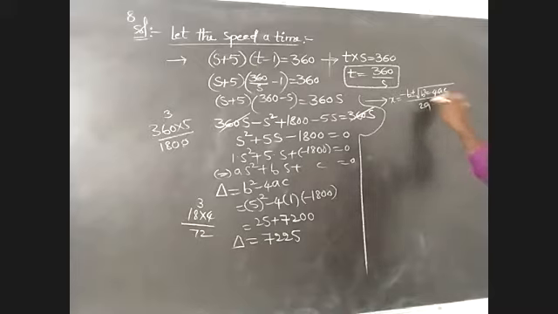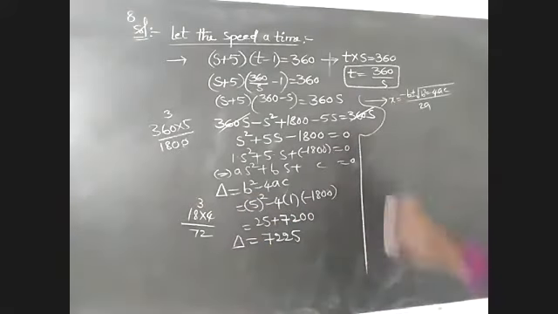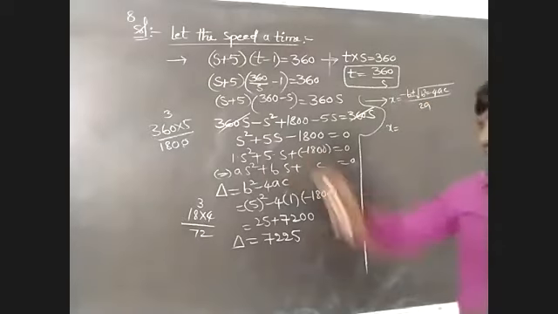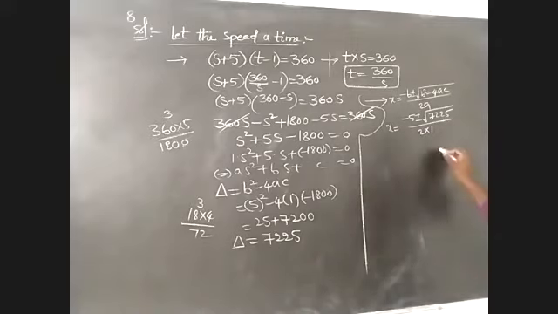Already we know the value of b square minus 4ac, that we have to take as delta, where delta is 7,225. x is equal to minus b plus or minus root of delta by 2a, where b is 5, so we take minus 5 plus or minus root of 7,225 by 2 into 1. What about the value of root 7,225?